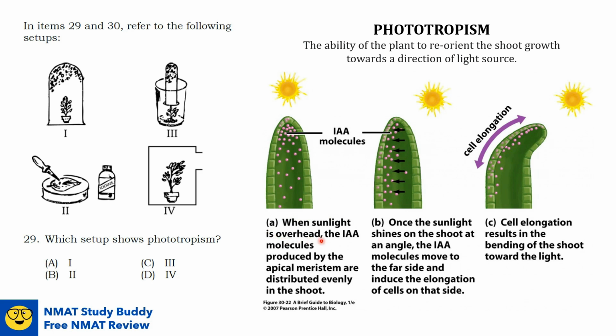When sunlight is overhead, the IAA molecules, or the auxin molecules, produced by the apical meristem are distributed evenly in the shoot. So during noon, as you can see, the IAA molecules here are distributed evenly. However, during early morning or afternoon, once the sunlight shines on the shoot at a certain angle, the auxin molecules move to the far side, where there is no light, and induce the elongation of cells on that side. Remember that auxin stimulates cell elongation. Now, cell elongation results in the bending of the shoot towards the sunlight.